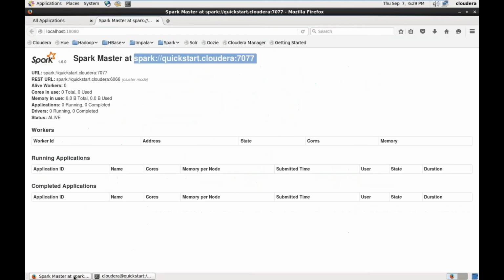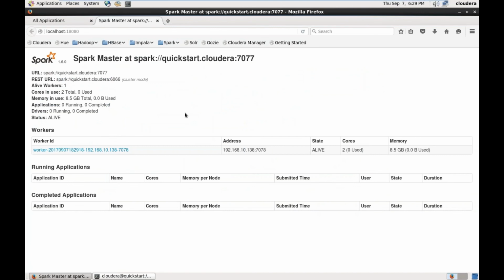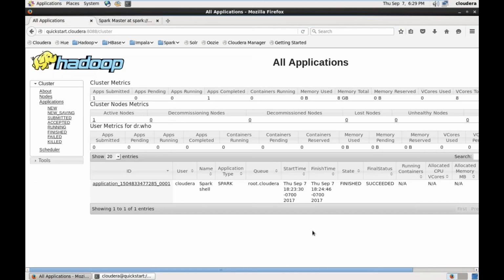Okay, now go to the browser and refresh this page. Can you see the worker here? A worker is created. This is the address generated for the worker, and the status is alive. Cores: 2 cores, and memory is 8.5 GB. This is a standalone cluster. And what is this cluster? This is a yarn cluster. Okay, na sir?